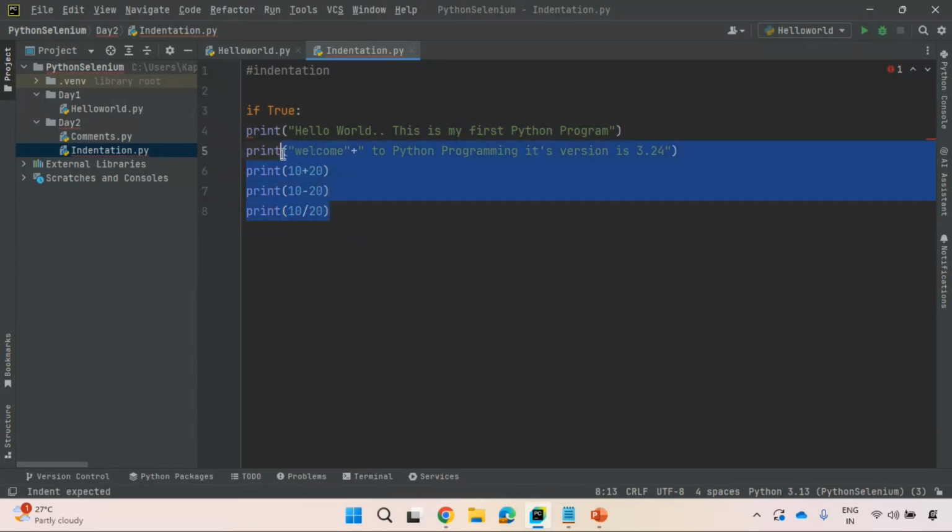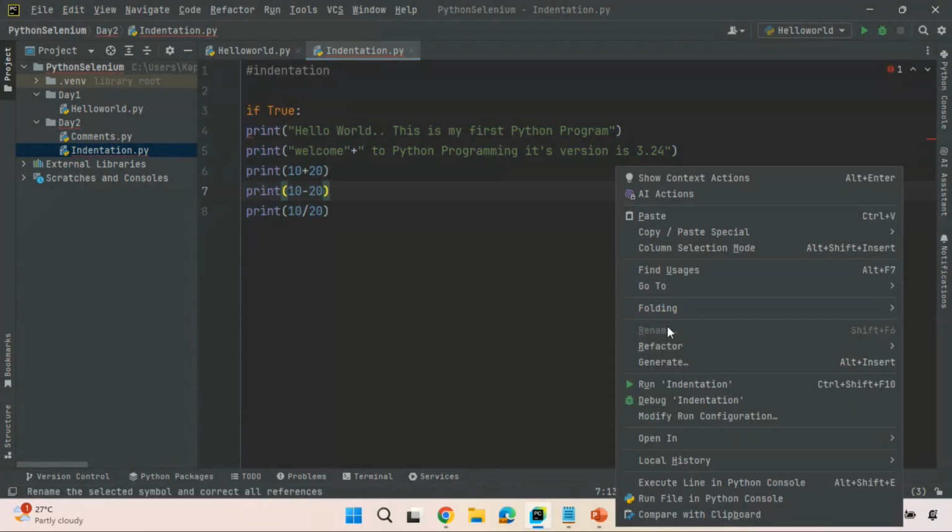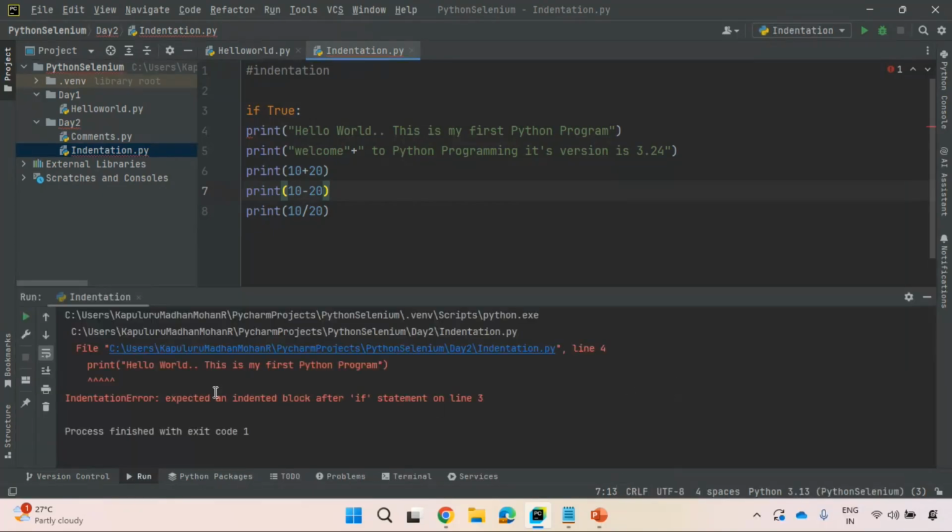If I don't follow that indentation, I will get an indentation error. Observe here, I'm just executing this. Run indentation. You see, indentation error: expected an indented block. That means whatever the if block you are using, inside that if block only you need to have these statements.